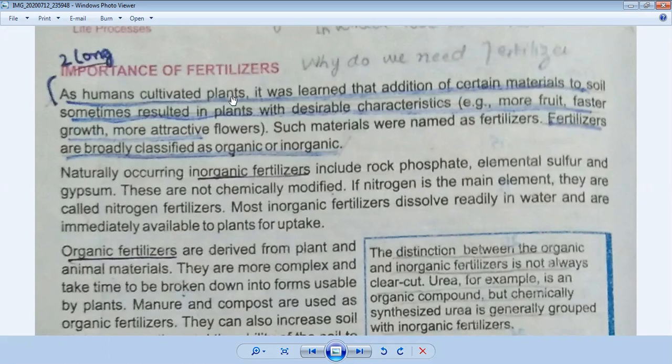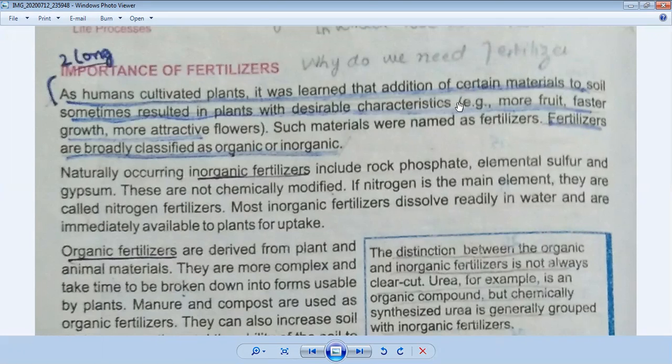As humans cultivated plants, it means the plants which are grown by humans, it was learned that addition of certain materials to soil sometimes resulted in plants with desirable characteristics. When humans grow plants, they add some certain materials inside the soil to get results in plants according to their wish.